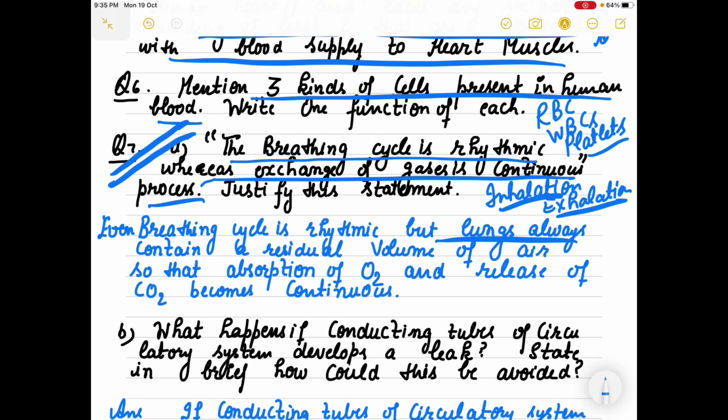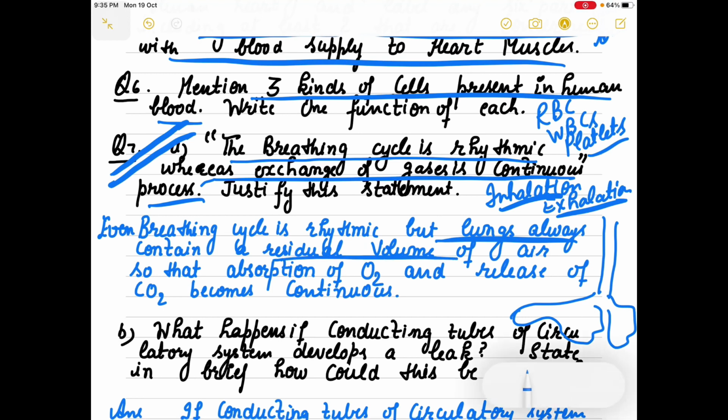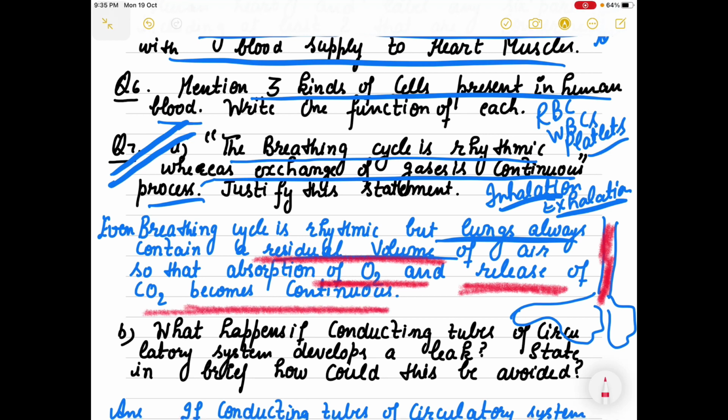It is a continuous process, because the passage through which air is coming into the lungs is never ever empty. There is always a residual volume. There is always some volume of air present in our lungs as well as in this passage. So that is why the absorption of oxygen and release of CO2 is a continuous process, right? It is continuous because of the presence of extra air, which is called your residual volume of air.